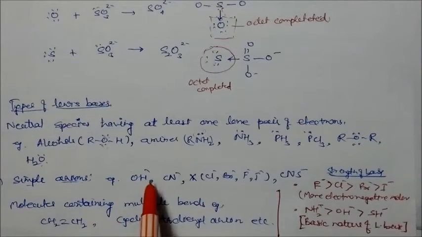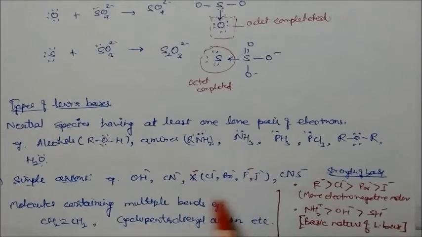Simple anions like OH minus, CN minus, halides. You take the halides, Cl minus, Br minus, F minus. All these are Lewis bases. SCN minus is also a Lewis base. How to determine the strength of the bases? The strength of bases is determined by the more electronegative central atom, which will be the more Lewis basic. Like fluorine, Cl, Br. If you take all these ions, the Lewis basic property of fluorine is more than the other halogens.